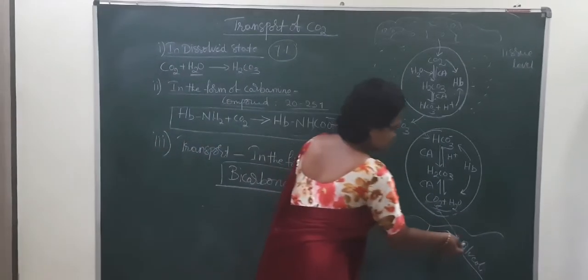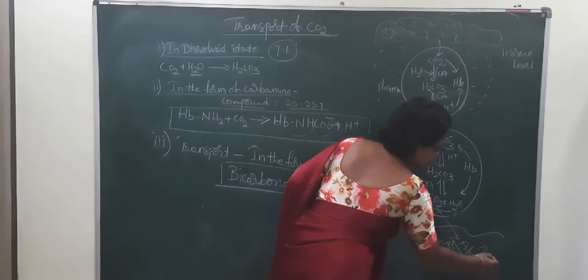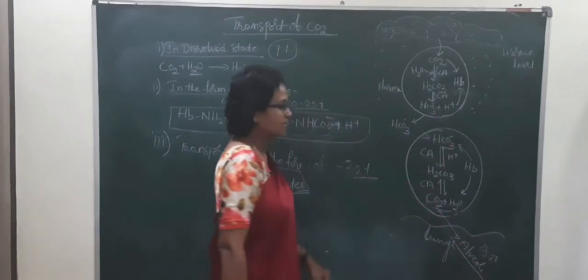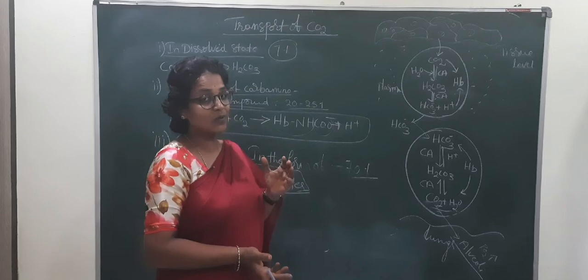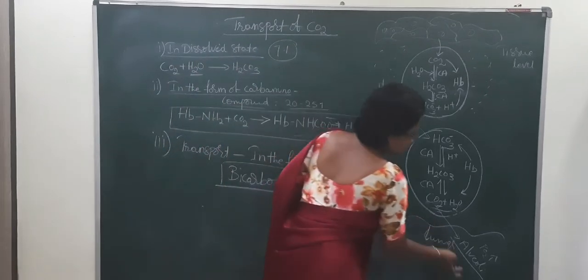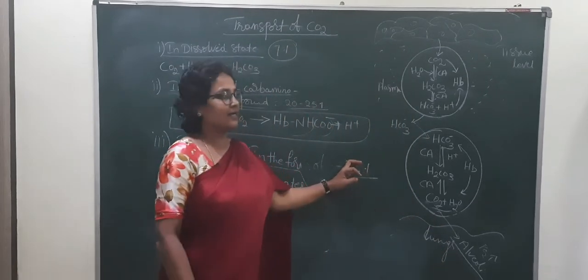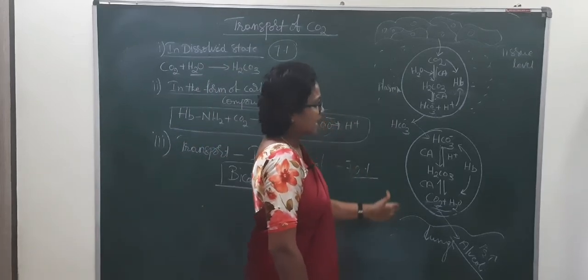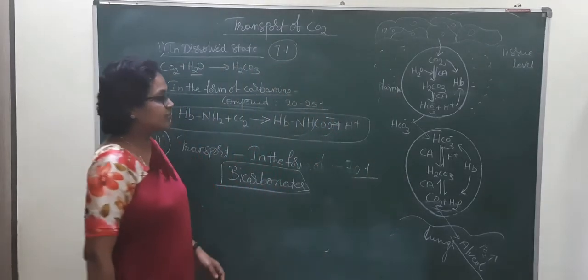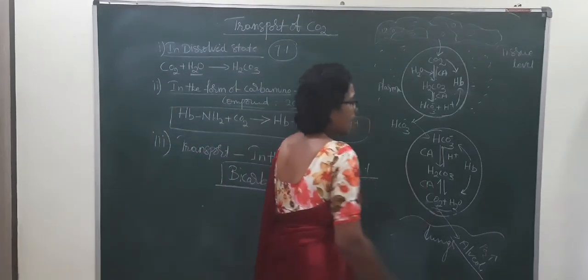Here the partial pressure of oxygen is more, so the carbon dioxide dissociates from the hemoglobin and enters into the alveoli. Like that there will be the transport of carbon dioxide in the form of bicarbonate ion.